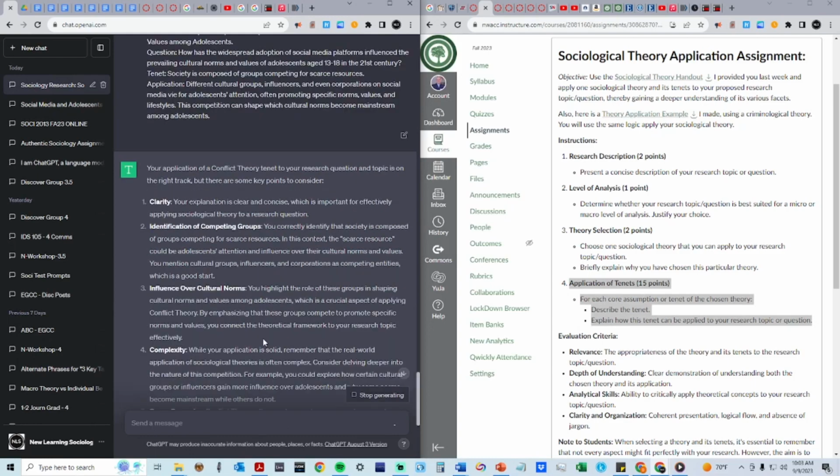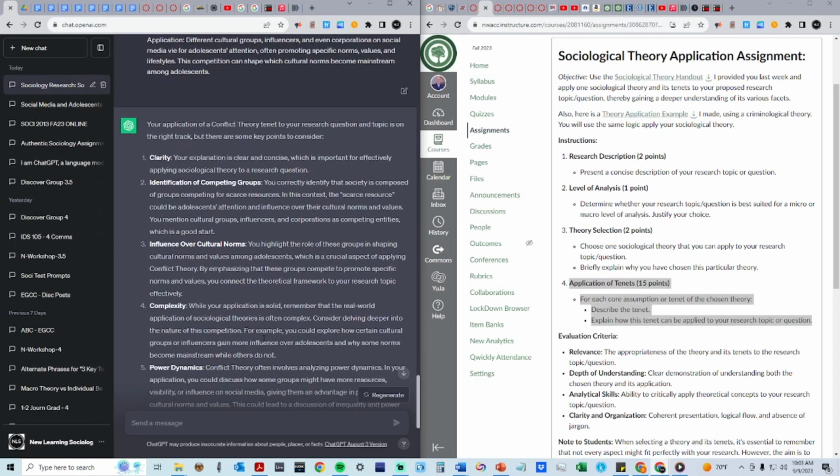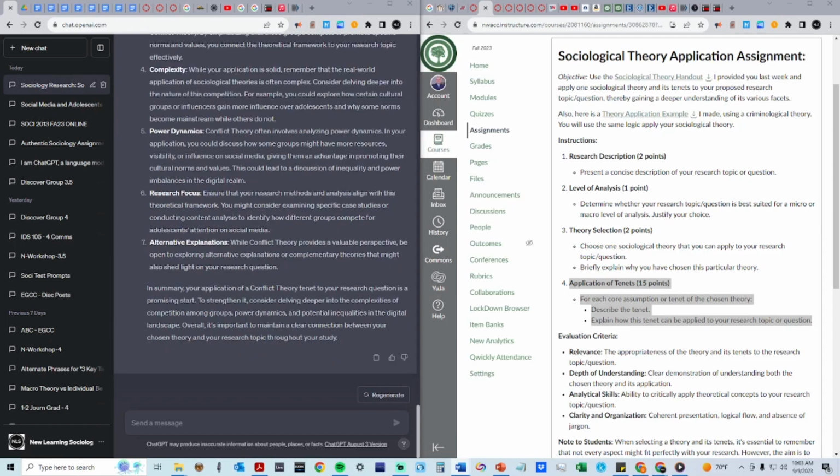As you can see, ChatGPT will offer numerous insights and give you a deeper understanding of what you're studying and how to study it. Again, you are not having ChatGPT apply the tenets for you. You are using ChatGPT either as a tool for feedback or deepening your understanding. For example, you could also ask ChatGPT to explain the tenets of conflict theory to you to deepen your understanding. However, remember that the responsible thing to do is to do your readings and consult the theory handout and your instructor first before relying on ChatGPT for further understanding.